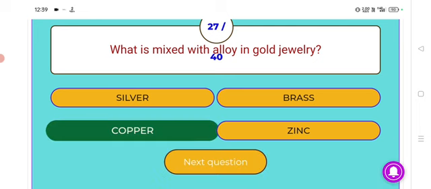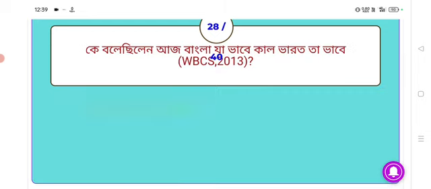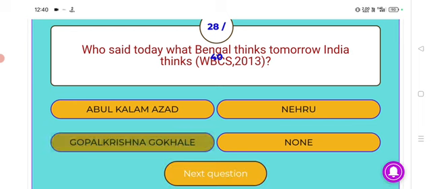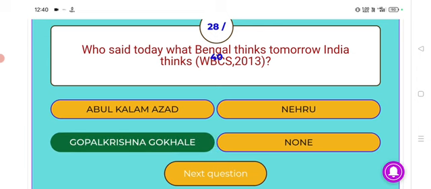Copper is mixed with alloy in gold jewelry. Next, who said today what Bengal thinks, tomorrow India thinks? Answer, Gopal Krishna Gokhale. Gopal Krishna Gokhale said today what Bengal thinks, tomorrow India thinks.